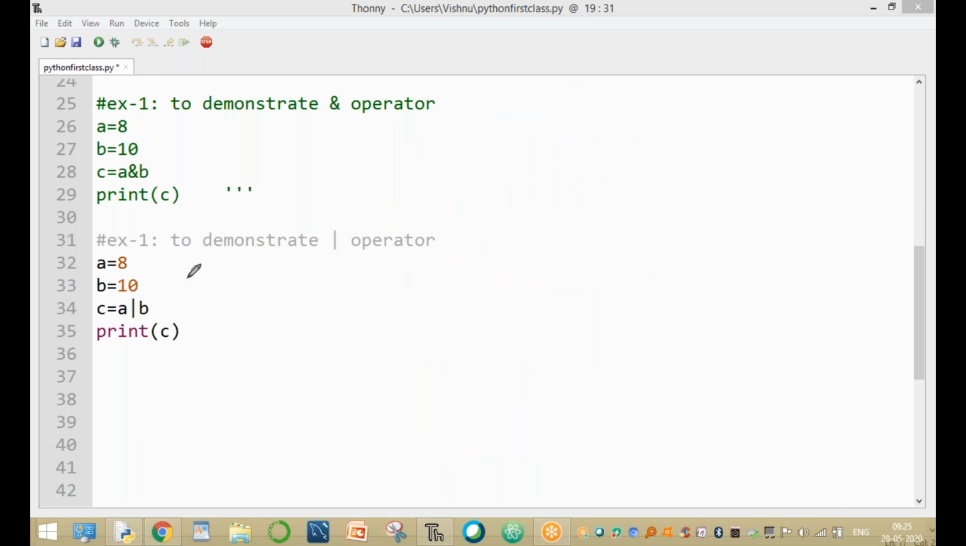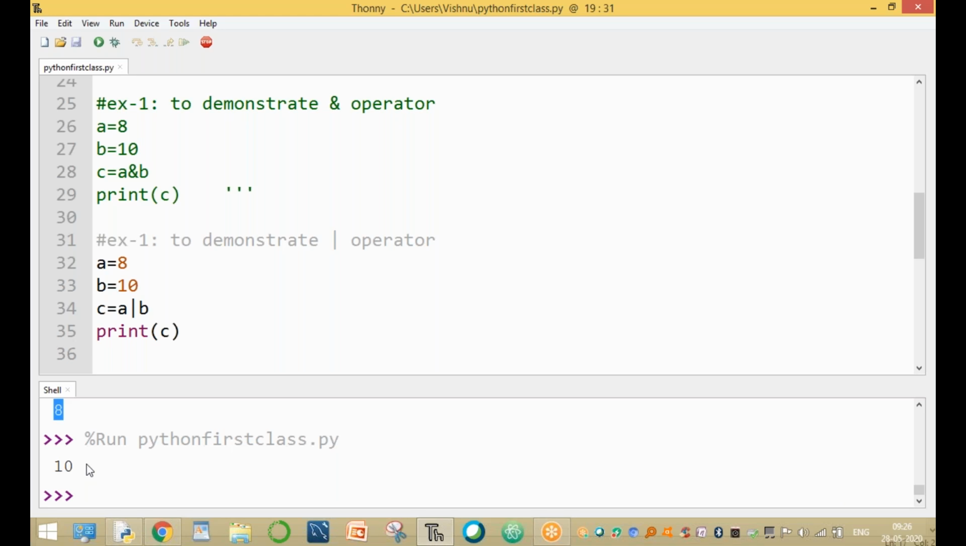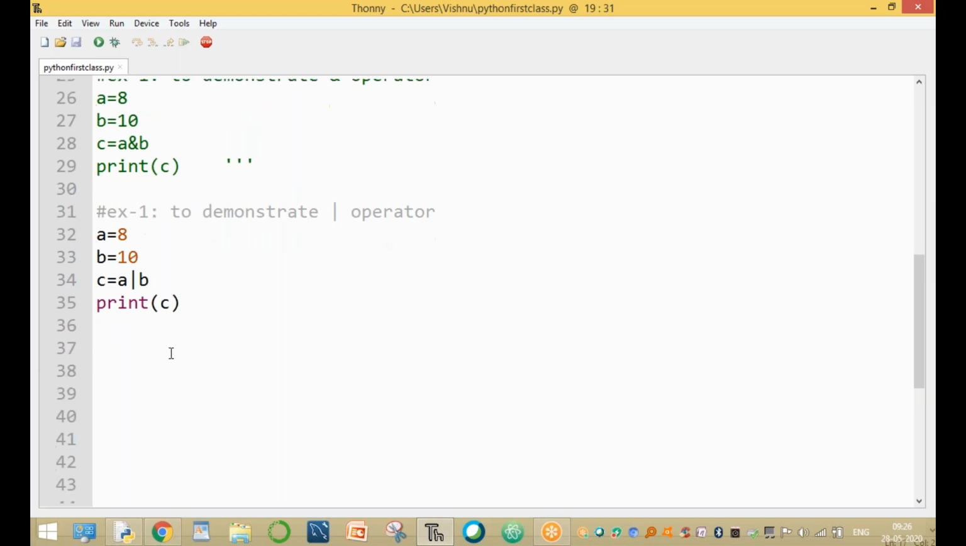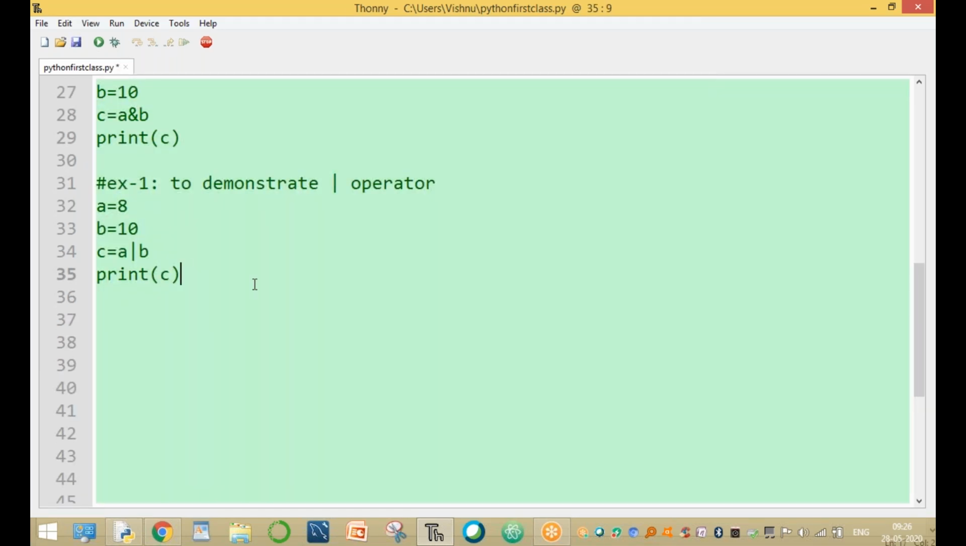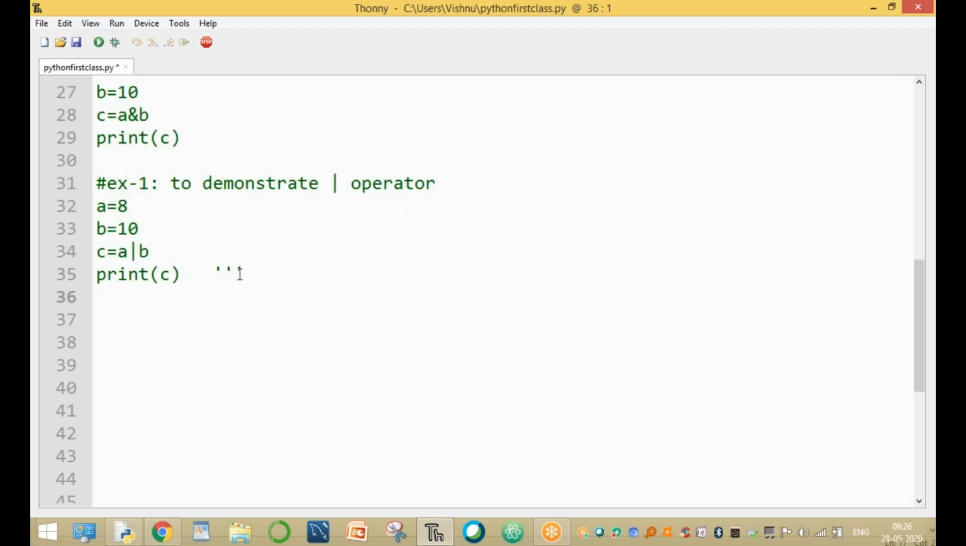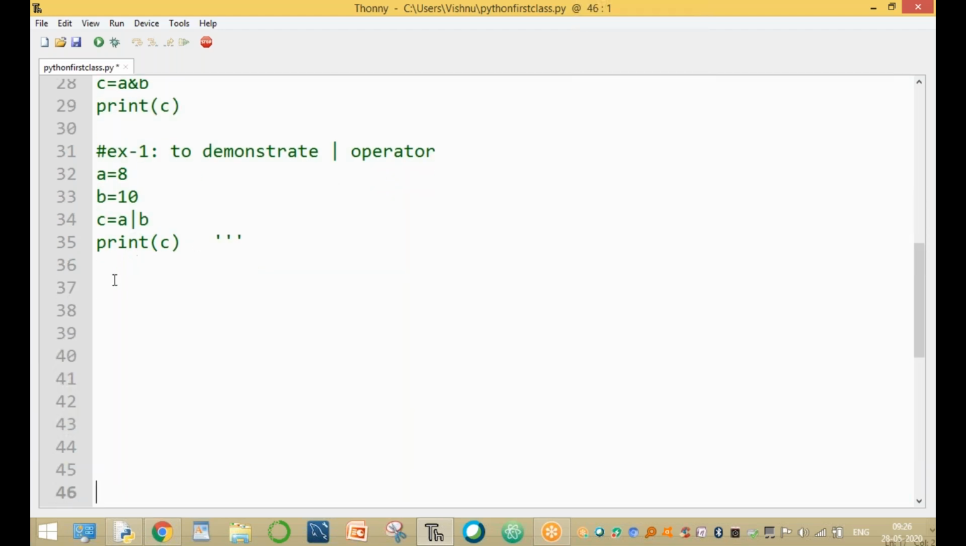Clear? Now print the value. Run. Print of C. The value of C is 10. Same example, now run it using the bitwise exclusive OR operator. What is the exclusive OR operator? For the bitwise exclusive OR operator you use the caret symbol.